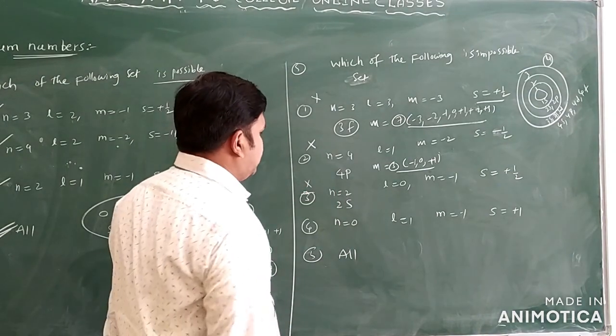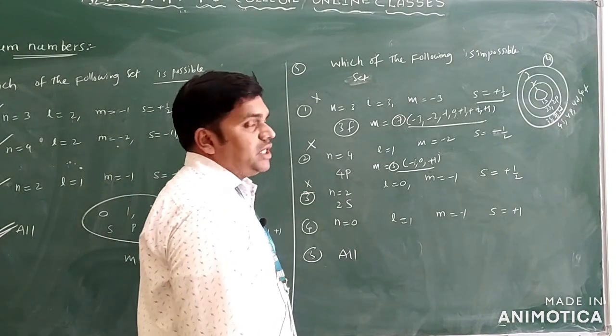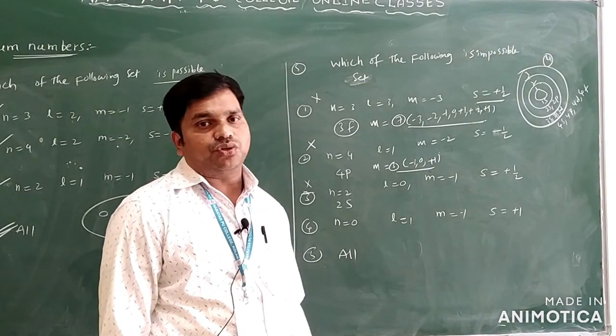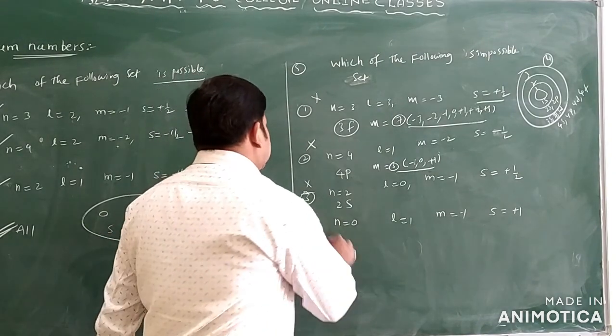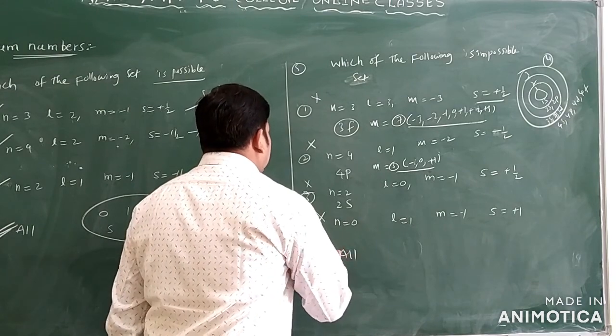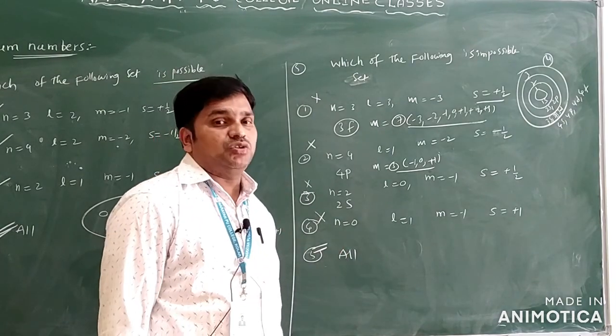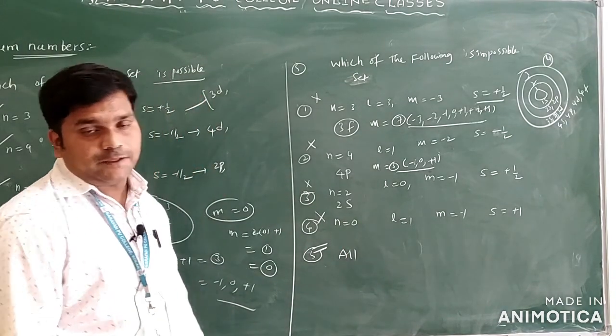See the fourth set we have. N is equal to 0. N starts with 1, 2, 3, 4 only. N is equal to 0 does not start only. So what is your answer? All the options are impossible sets for these quantum numbers only.